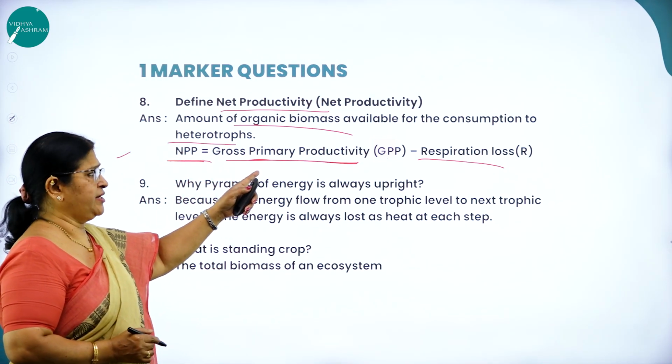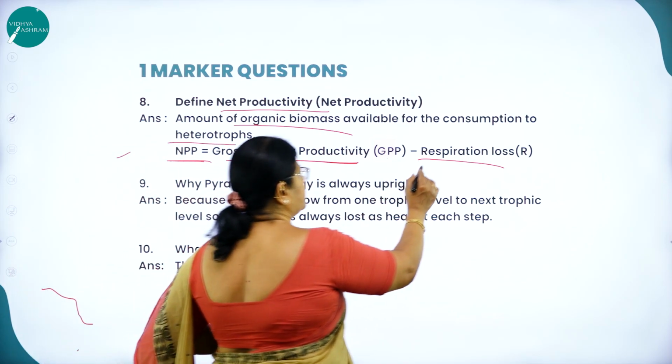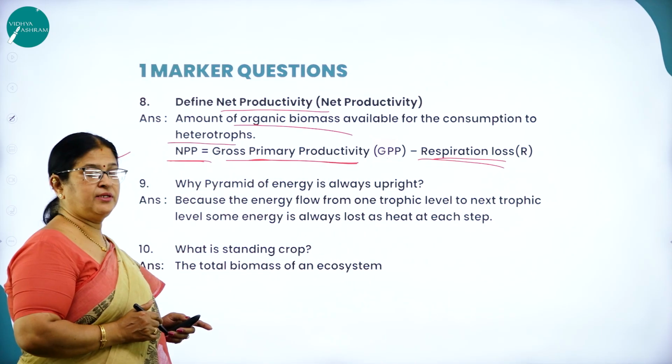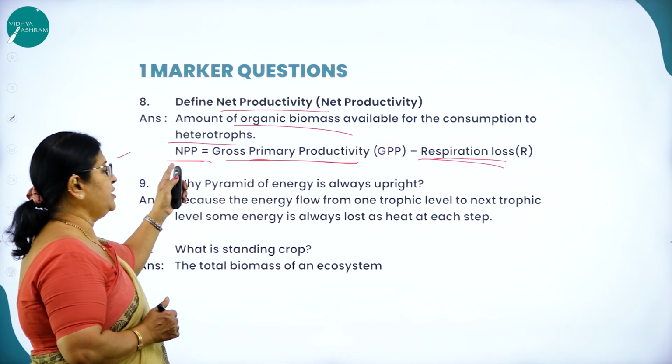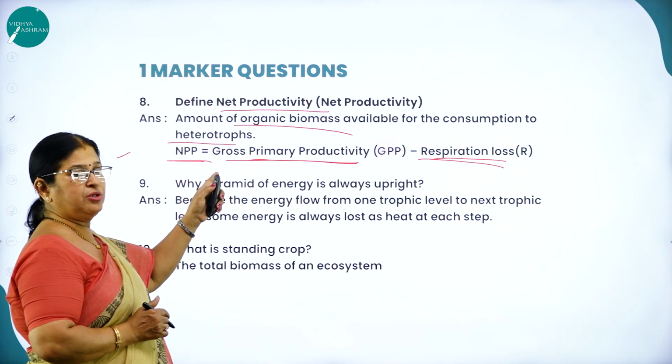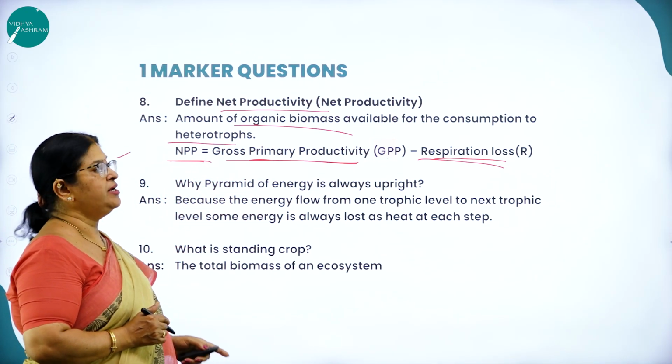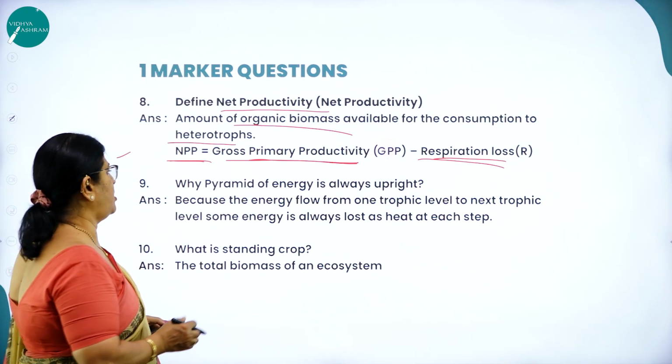Gross primary productivity, that is GPP, minus respiration loss is called what? Net primary productivity. So, net primary productivity is equal to gross primary productivity minus respiration loss.